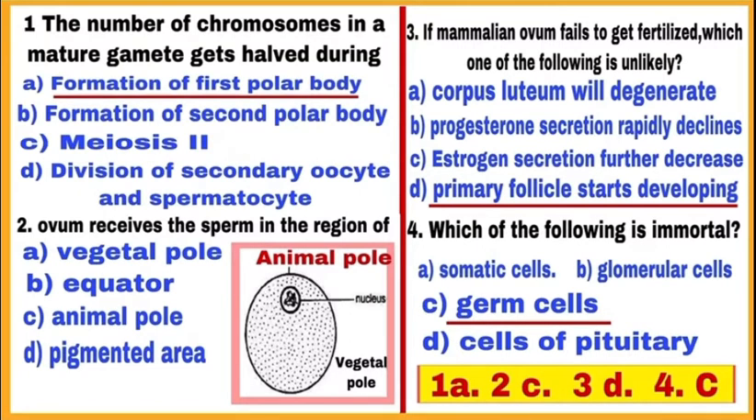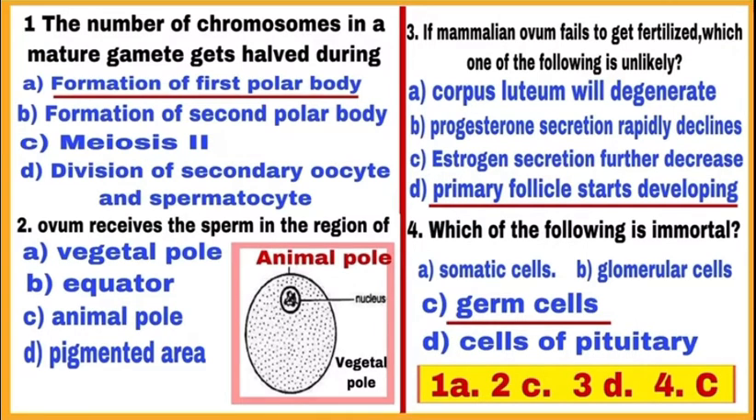Question 3. If mammalian ovum fails to get fertilized, which one of the following is unlikely? When ovum fails to get fertilized, then see point A. Corpus luteum will degenerate. Yes, this will happen. B. Progesterone secretion rapidly declines. This is also correct. Progesterone level starts decreasing. C. Estrogen secretion further decreases. This is also right. Estrogen level also starts decreasing.